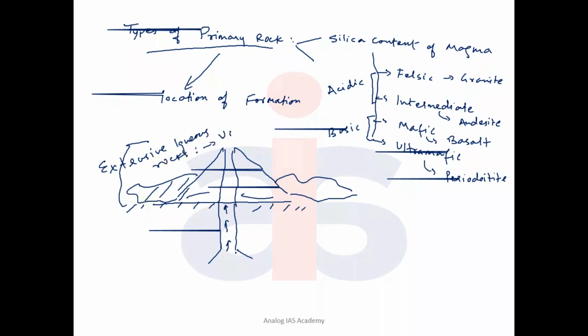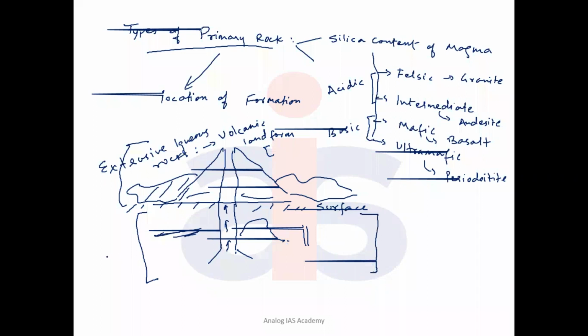These are responsible for volcanic landforms, and these are volcanic rocks only. Some of the cooling and solidification takes place beneath the surface of the earth. When it takes place beneath the earth's surface, it produces different kinds of rocks, maybe vertical or horizontal structures, maybe dome-like structures. Whatever the cooling happening beneath the surface is called intrusive igneous rocks.